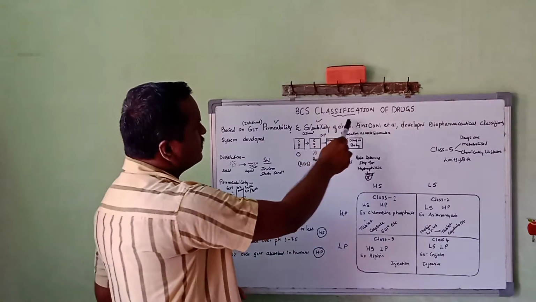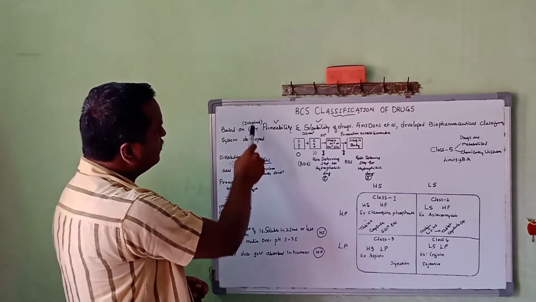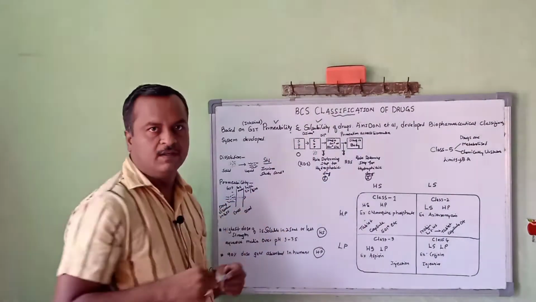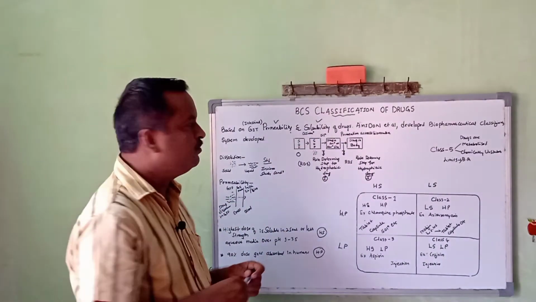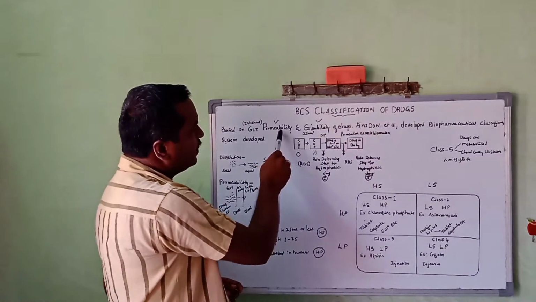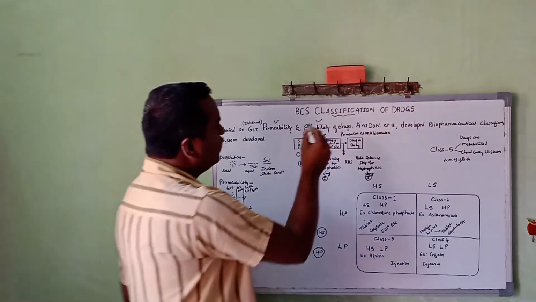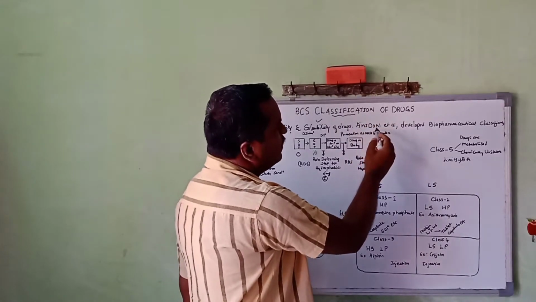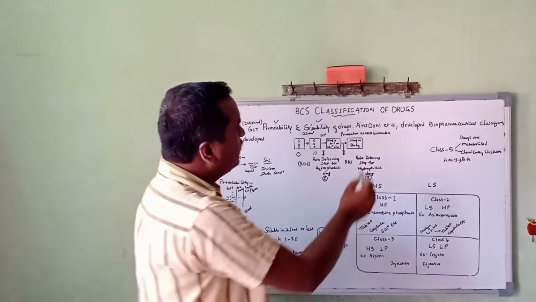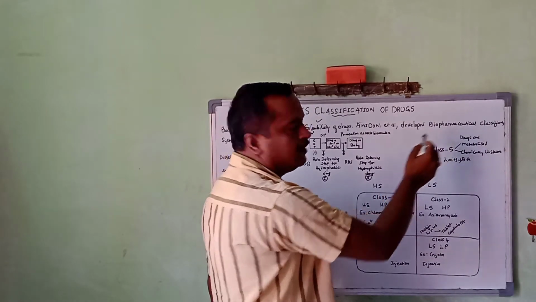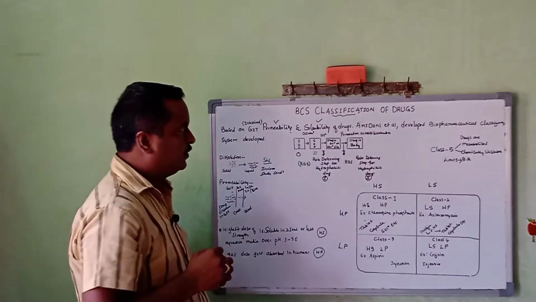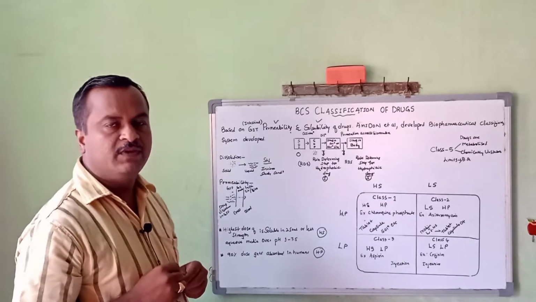This classification is mainly based on the intestinal permeability and solubility of the drug. This BCS classification was developed by Amidon et al. as the biopharmaceutical classification system. And this system is very important.